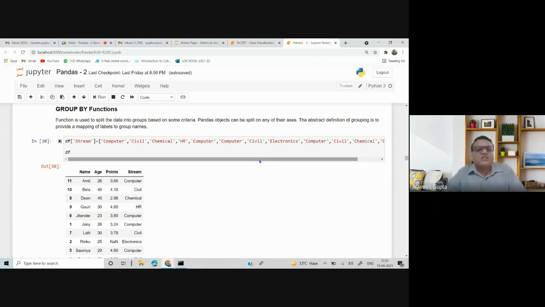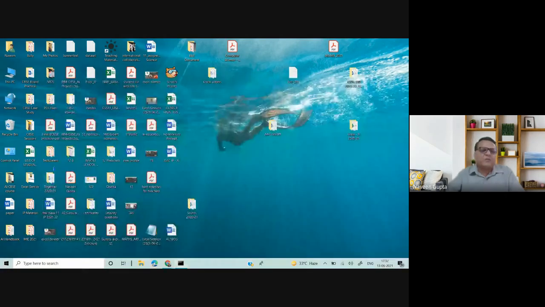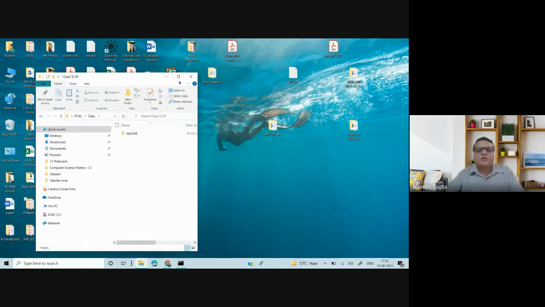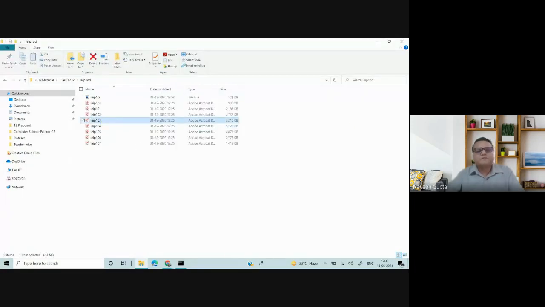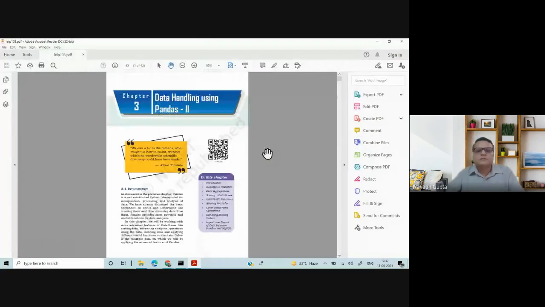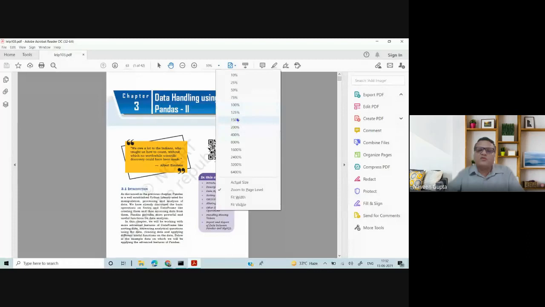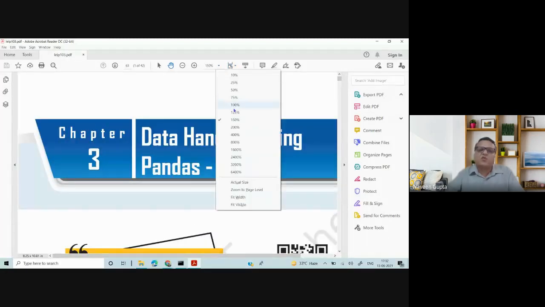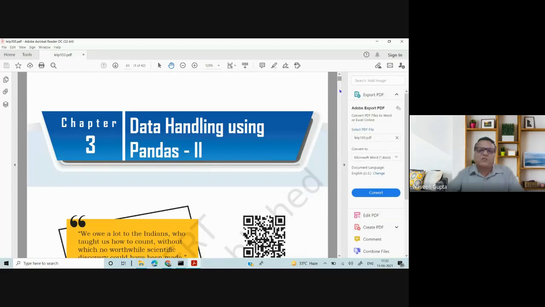Okay. The group by function is used to split into groups based on some conditions or criteria, then apply, and then combine. It's a very good figure given in the NCERT book. If you have an NCERT book, you can refer to it. It's a very brilliant concept given in some books, so we have taken group by from there. This is the NCERT book which you have to refer to. For all the functions which we are covering, what is in the book will be asked in CBSE.